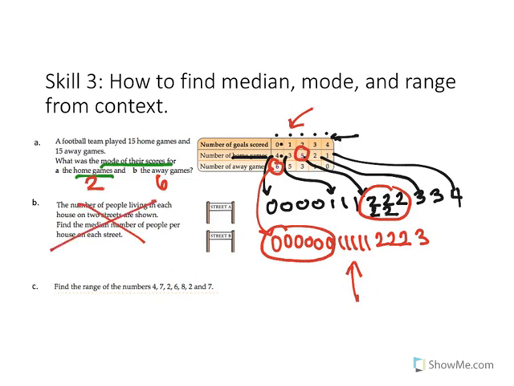Now, in the last one, C, find the range of the numbers 4, 7, 2, 6, 8, 2, and 7. So remember, range is basically your highest number, in this case 8, subtracting your lowest, 2. And in this case, your range is 6. And that's it.